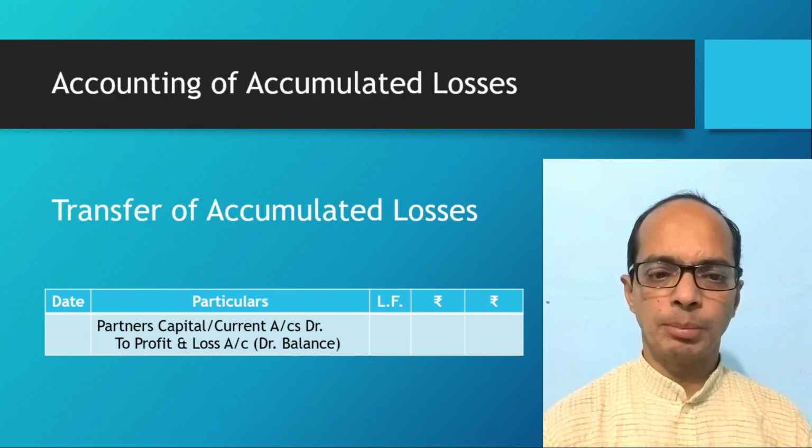For this purpose, we'll pass the journal entry: partners' capital accounts debit, to profit and loss account. In all these cases where we are using the partners' capital accounts, partners' current accounts can also be used if the firm is maintaining fixed capital accounts. And for distribution of this loss also, the old profit sharing ratio is used.